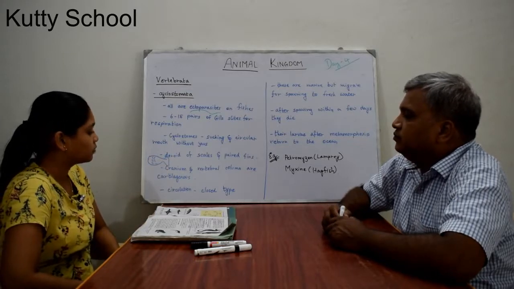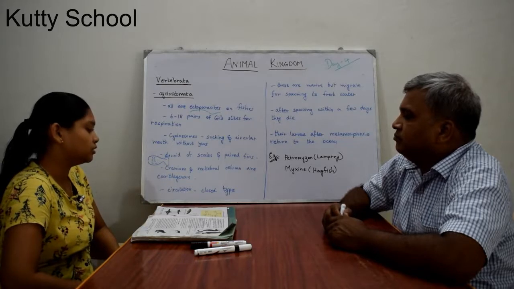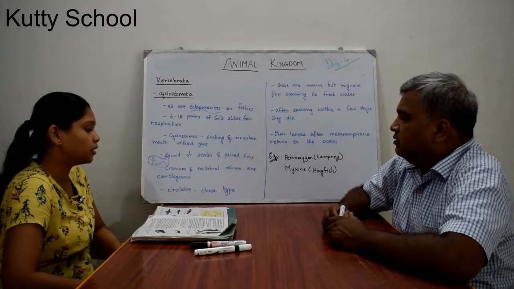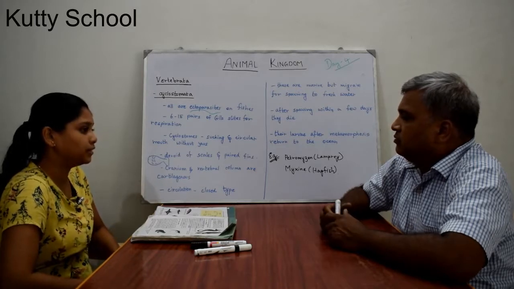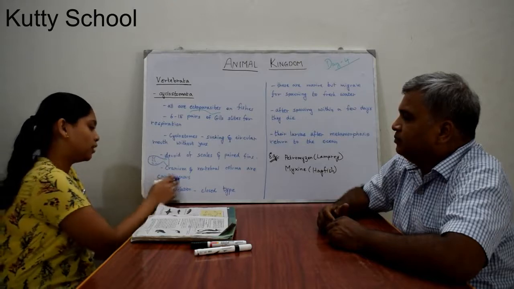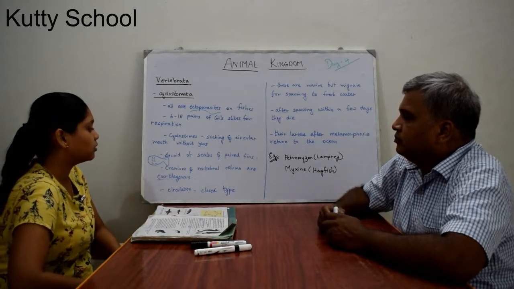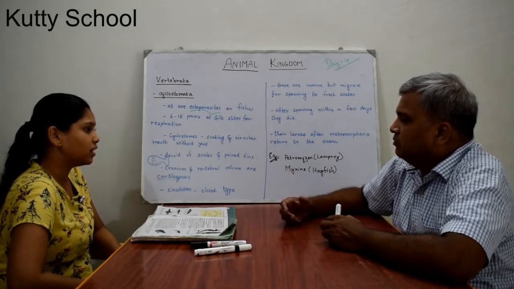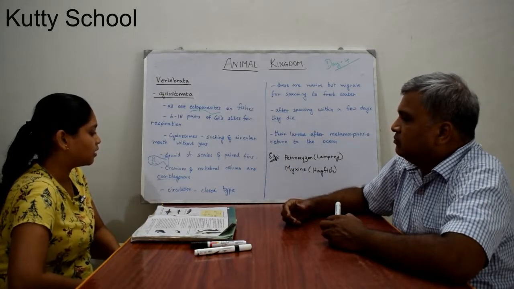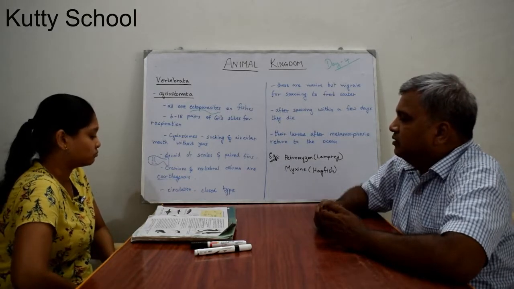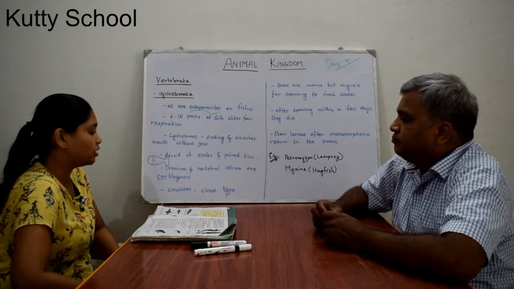The cranium and vertebral column are cartilaginous. Cartilaginous means it is made of cartilage tissue. The cranium is the covering of the head, or the covering of the brain.